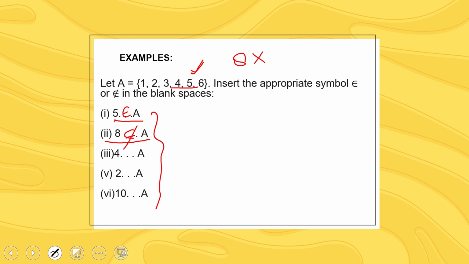So 8 doesn't belong to A. This is the sign of belongingness and this is the sign of not belonging to. Here 4 is also present, so 4 is a member of A. 2 is also in the family of set A, so 2 is also a member of set A, right? 10 is not here, so 10 doesn't belong to set A. A is a family and 10 is not a member of this family. Simply.